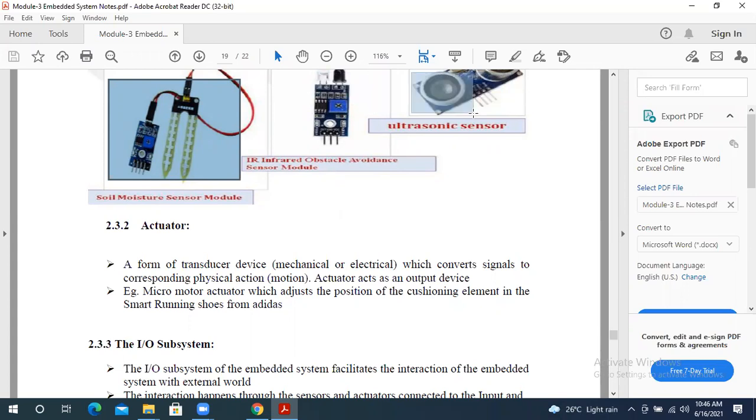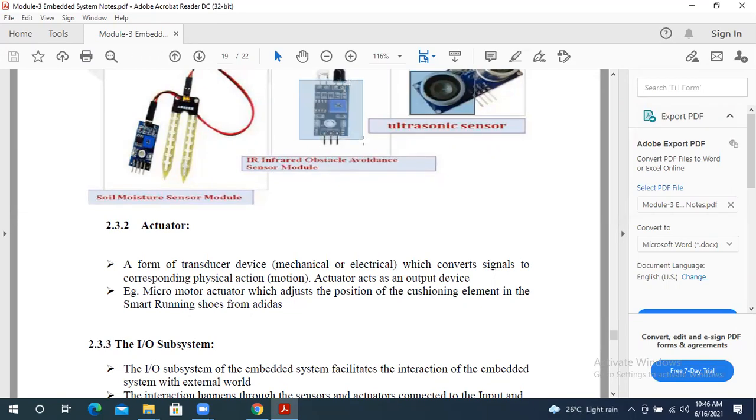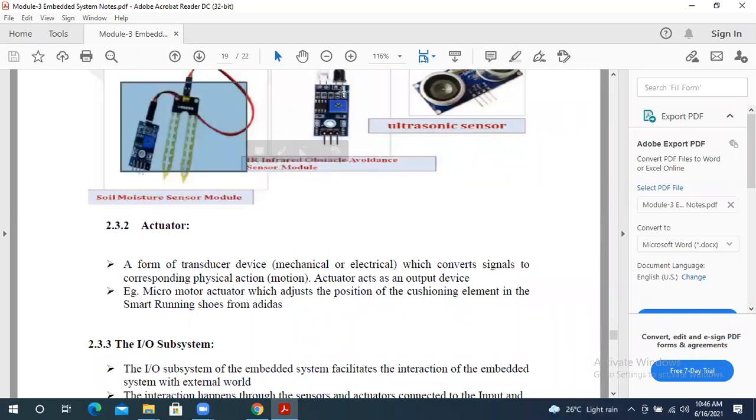And this is the IR sensor, called an infrared sensor, used in the walkie-talkie or in smartphones also. So these are different types of sensors we can get in our market. And nowadays, I think all of you know the IoT devices. All IoT devices have at least one sensor in them. IoT devices mainly work on sensors.